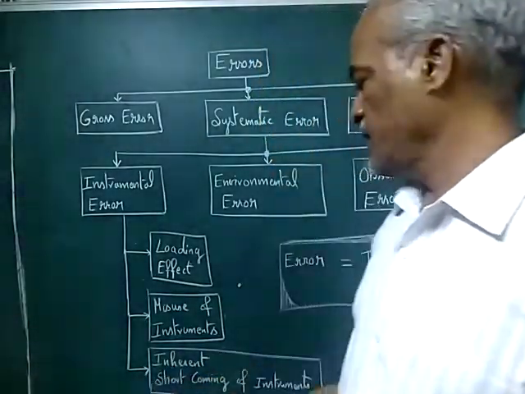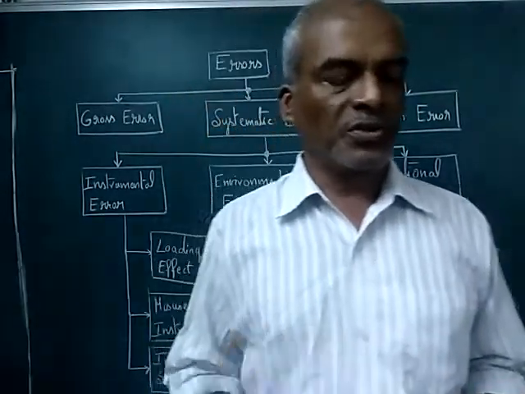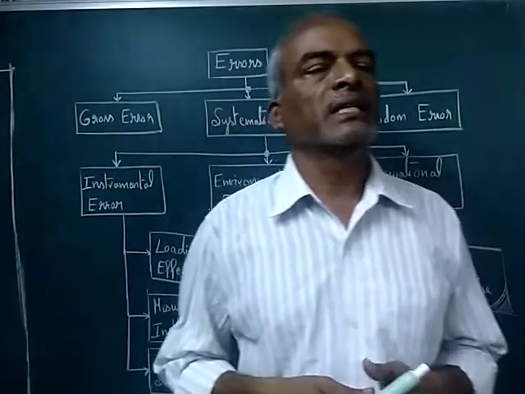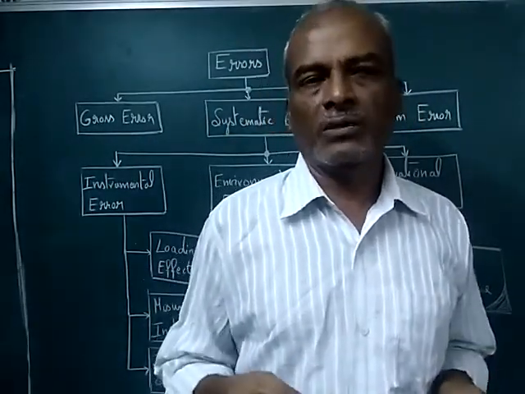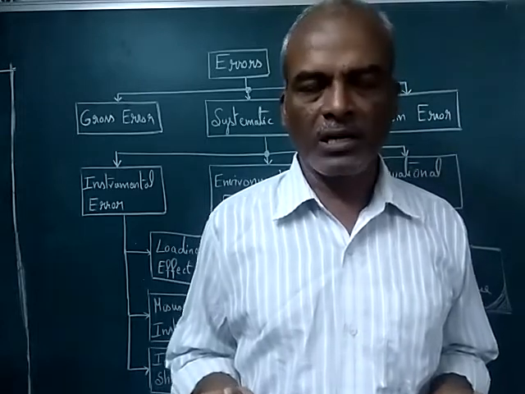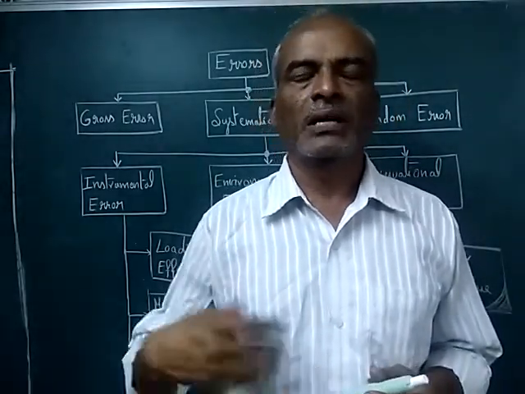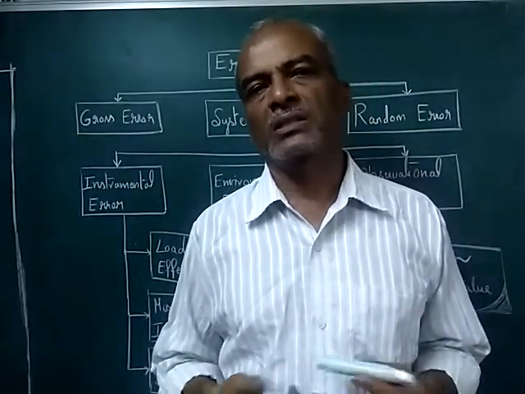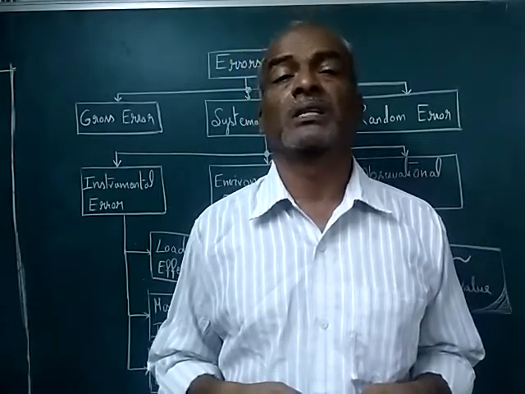The third case is inherent shortcoming of instruments. See, if you see the RLC meter, resistance, inductance and capacitance meter, or a voltmeter, multimeter and all, you can get it for 200 rupees. But the same multimeter you have for 40,000 rupees, 60,000 rupees, even for 1 lakh, and more than that also, for precise measurements.